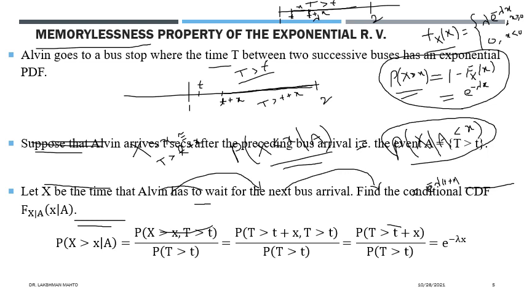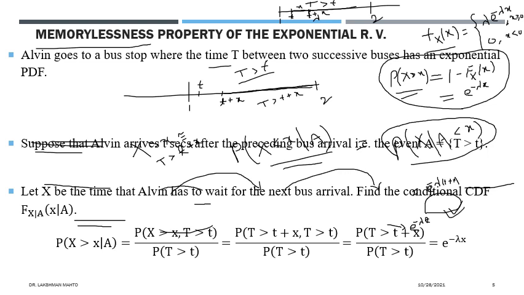And the denominator probability would be e to the power negative lambda times t. We know that an exponential can be broken into a product of exponentials. So e to the power lambda t and e to the power lambda t both cancel out. Only e to the power minus lambda times x remains; this is the simplified version.